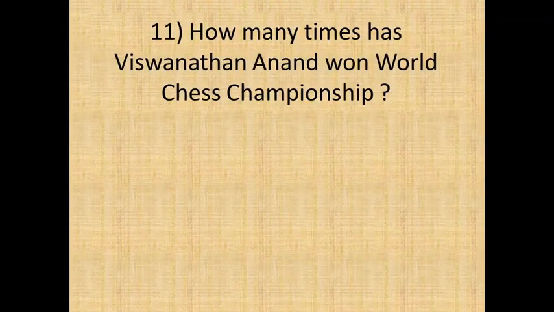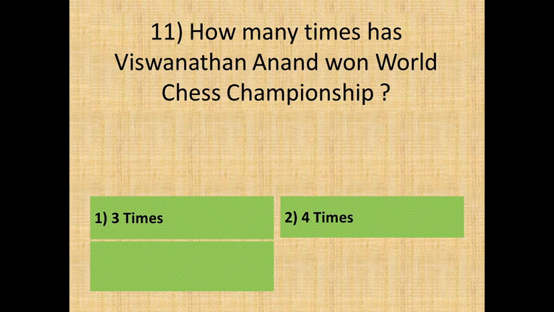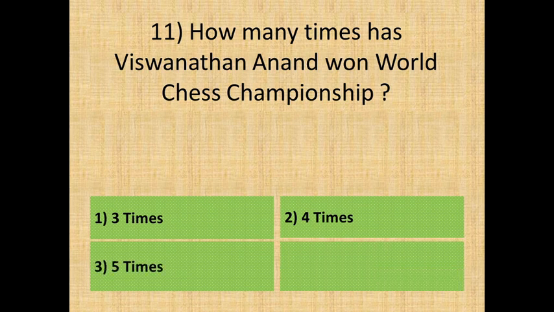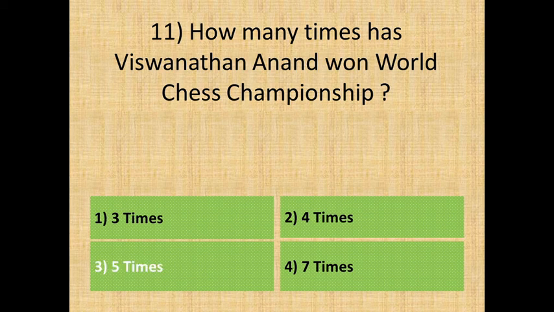Question 11, how many times has Viswanathan Anand won World Chess Championship? And the options are: option 1, 3 times. Option 2, 4 times. Option 3, 5 times. Or, option 4, 7 times. Answer is, option 3, 5 times.